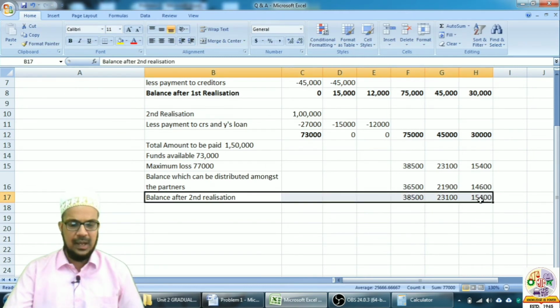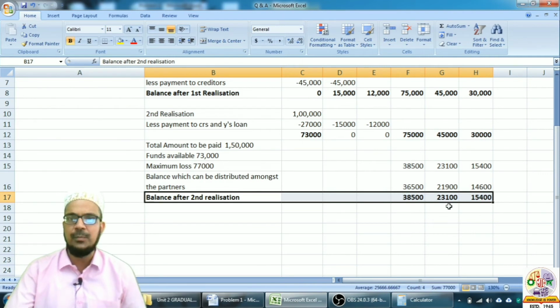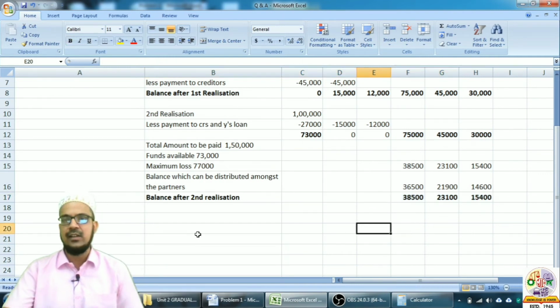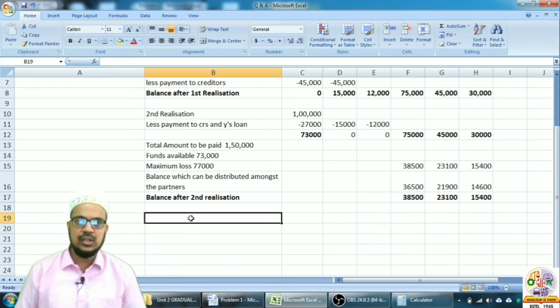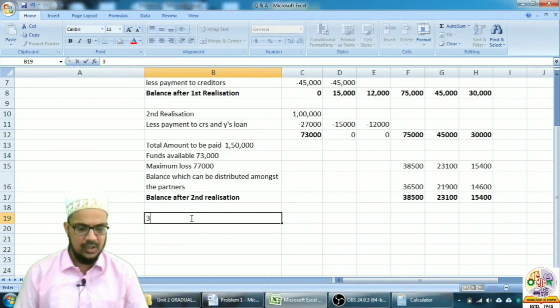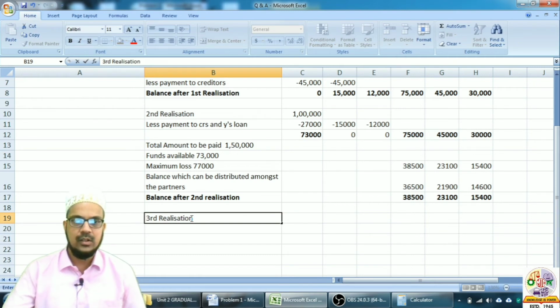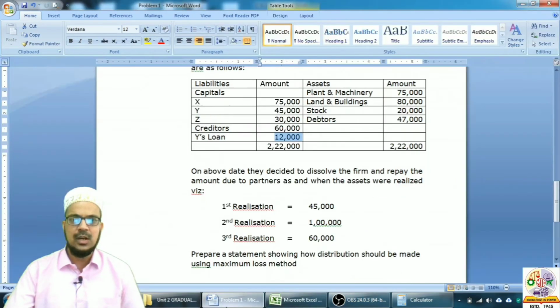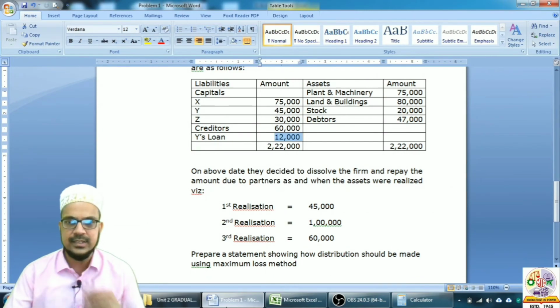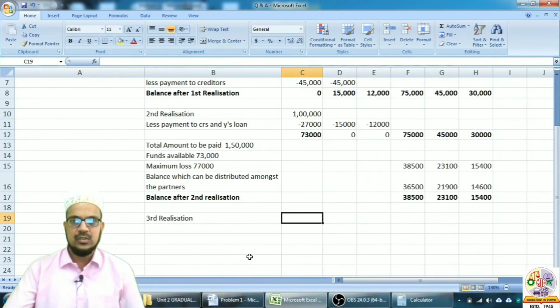So this is the balance remaining to be paid to the partners after the second realization. Now the third realization we will write down. Third realization. What is the amount of third realization? It is 60,000 rupees. So we will write third realization, 60,000 rupees.